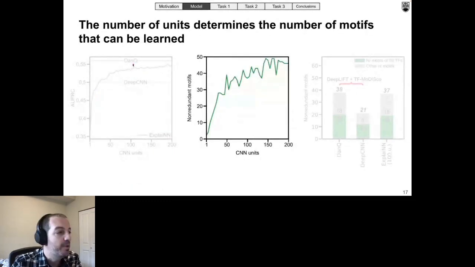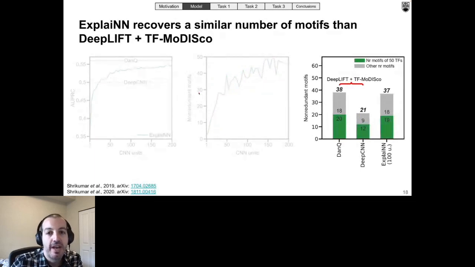Next, for each of the ExplaiNN models that we trained before, we derived a motif from the filter of each unit. And as you can see, it happened the same as with performance. The number of non-redundant motifs that the model was able to learn, indicated on the y-axis, also increased with the number of units used. Also, the number of non-redundant motifs derived with the ExplaiNN model trained using 100 units was similar to that of DanQ when using TF-Modisco clustering on DeepLIFT attribution scores, both for motifs of the studied transcription factors, shown in green, and for motifs of other transcription factors, shown in gray.